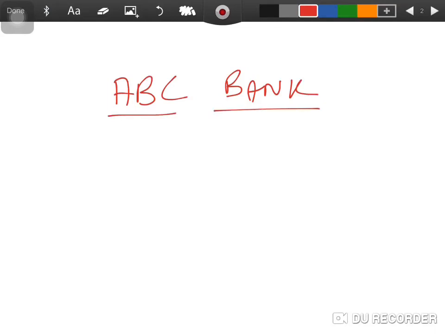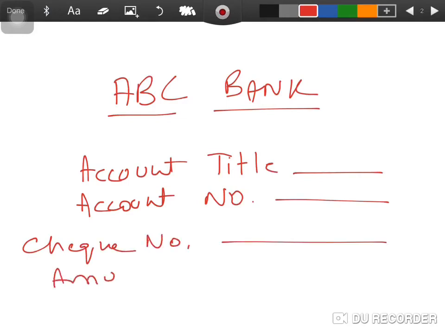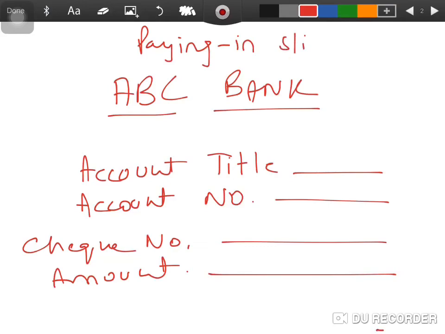I'm going to write my account title as well as my account number. I'm also going to write the check number that is being deposited by me and the amount of the check. So all these details come in the paying in slip that I have to fill when I go to the bank to deposit the check, right?